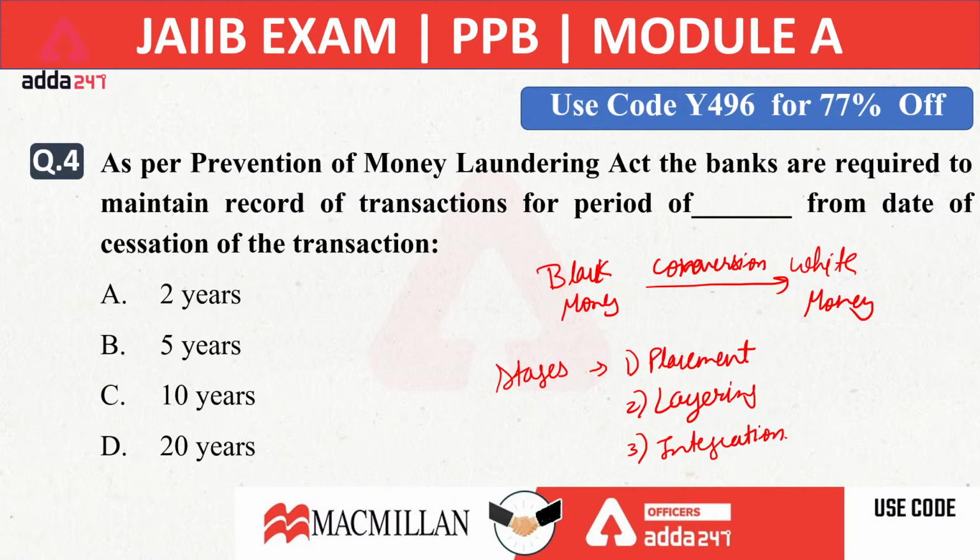Okay, correct. The answer is 5 years, that is B option. Whenever we are talking about Prevention of Money Laundering Act, that act came in the year 2002. According to Prevention of Money Laundering Act 2002, banks are required to maintain record of transactions for the period of 5 years from the date of cessation of the transaction. So the right answer will be B option, that is 5 years.